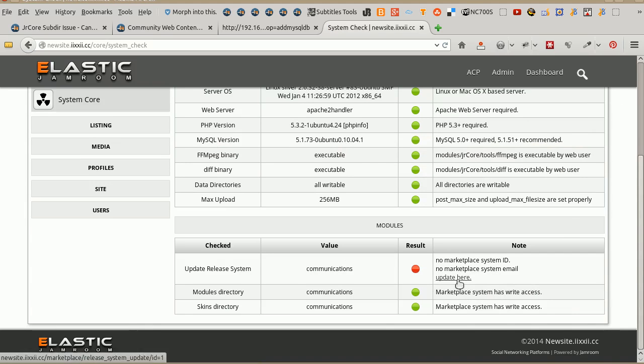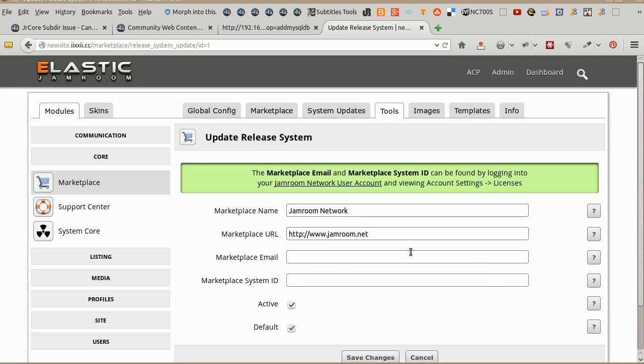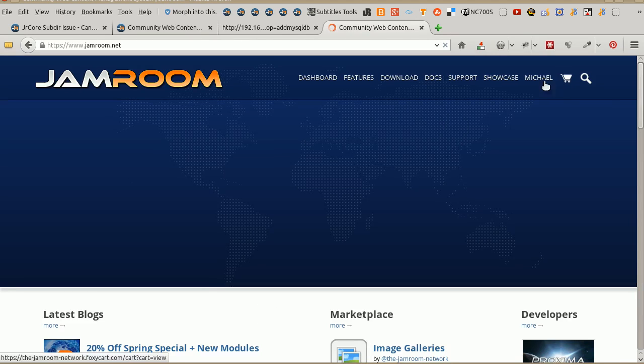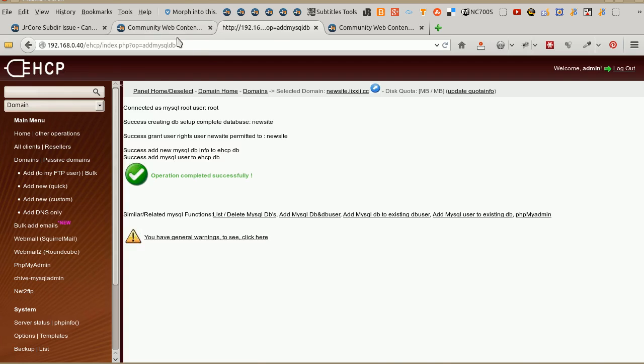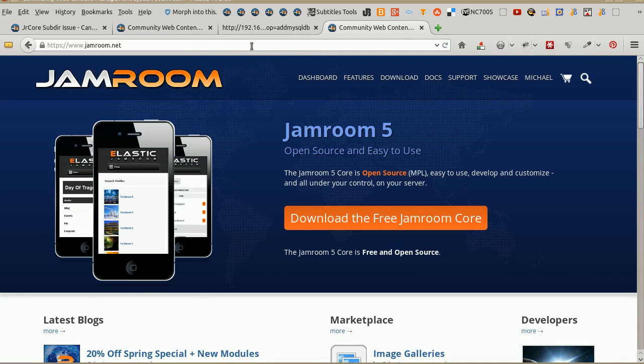Let's get rid of two of them. Marketplace system ID. Enter your email stuff from over on, you get it from jamroom.net. Under here, your licenses. That seems to be all going. So see if you've got up to that point or not. Then we can pick up why your server's not working from there.